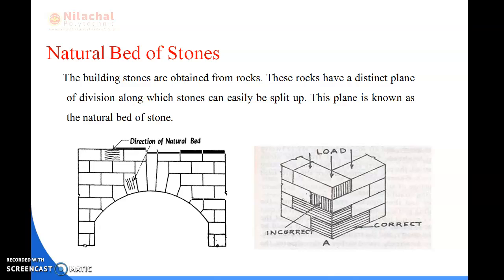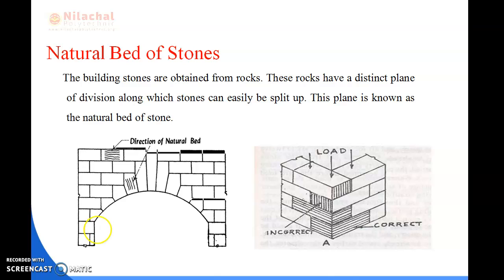In the first figure I have shown you the direction of the natural bed. In the second figure I have told you about the load being given on a stone masonry, or any brick masonry. Mainly in stone masonry the load is perpendicular to the natural bed because it gives maximum strength to our stone work.